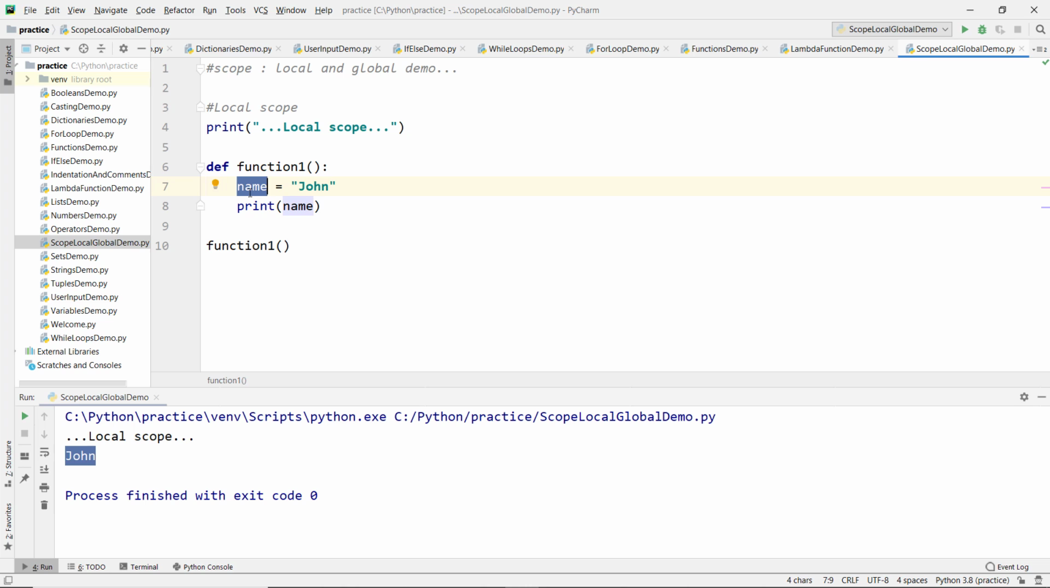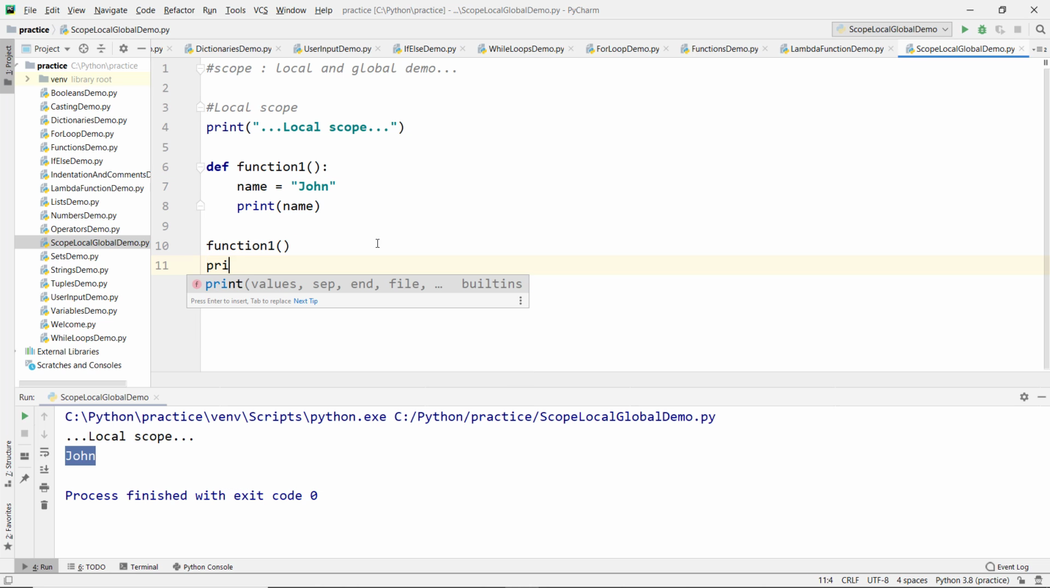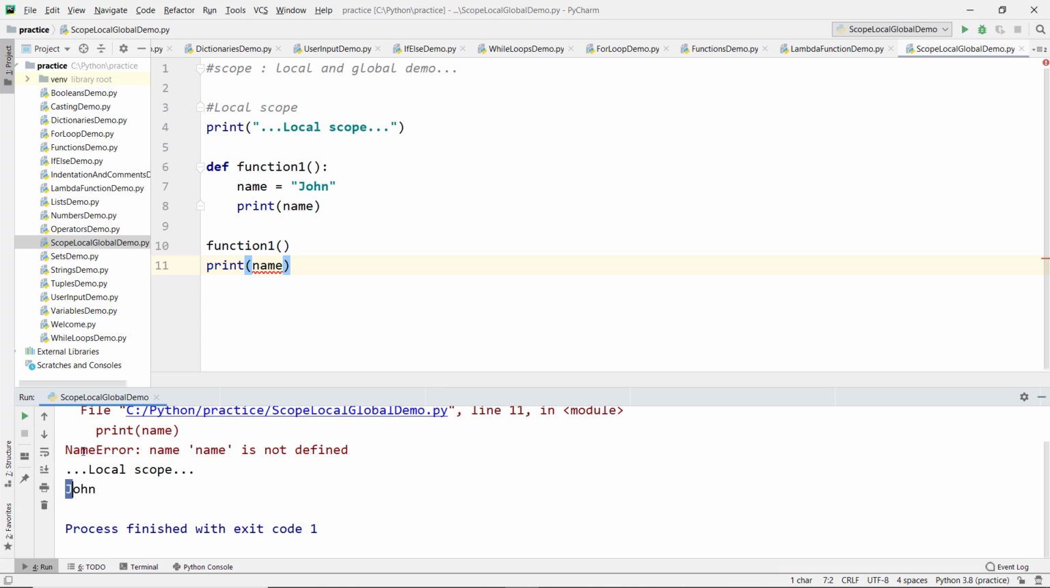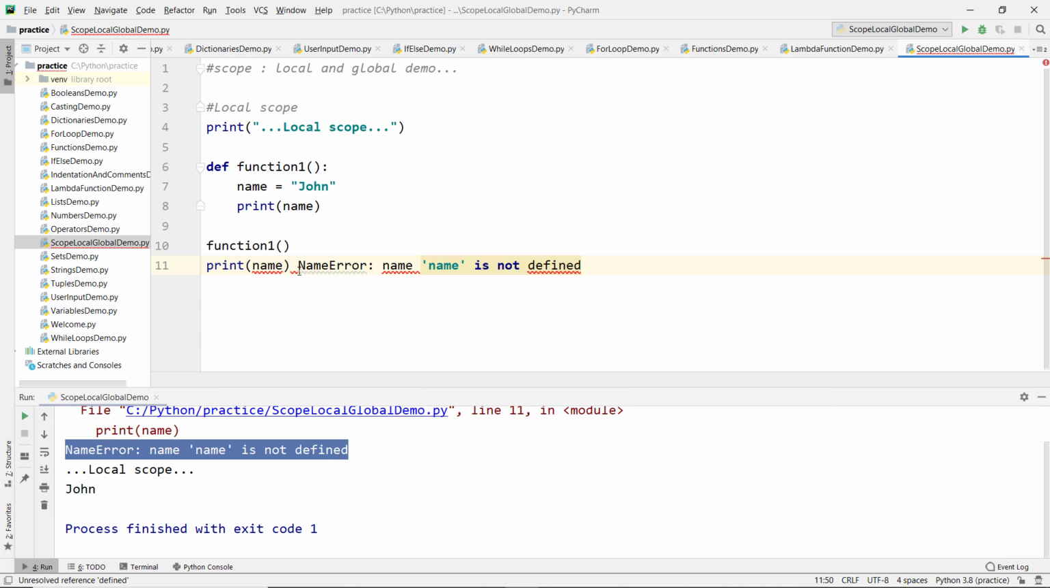So let's try to print the same value outside the function function1 and run it. So now you see name error, name is not defined, line number 11. Let's add this comment because the variable name is a local variable and we can access the local variable only within function1, because we created the value inside the function. So this variable is accessed only within function1, and we cannot access it outside the function.